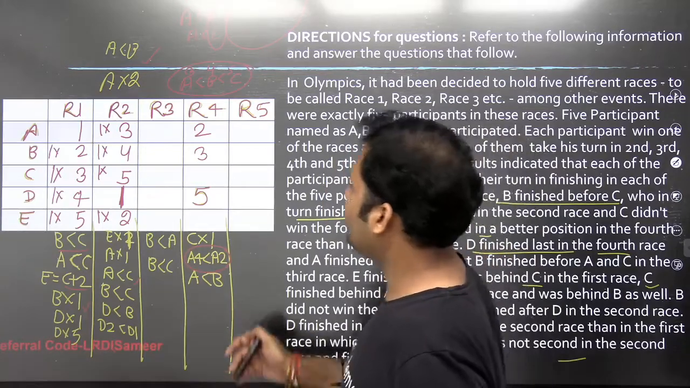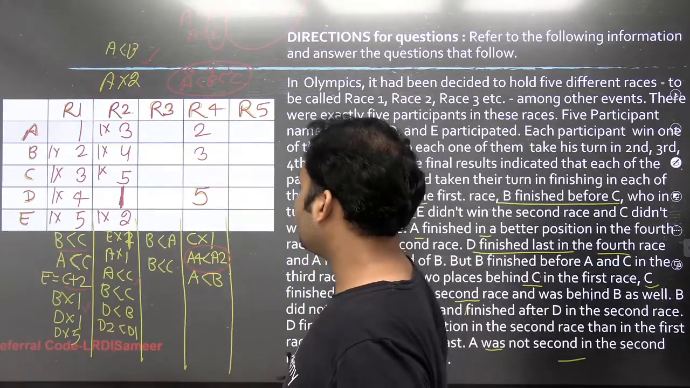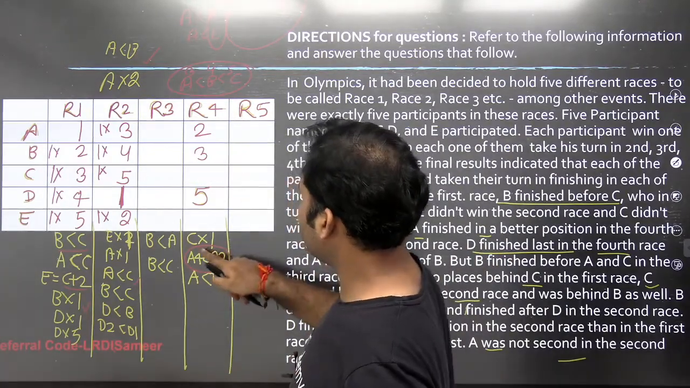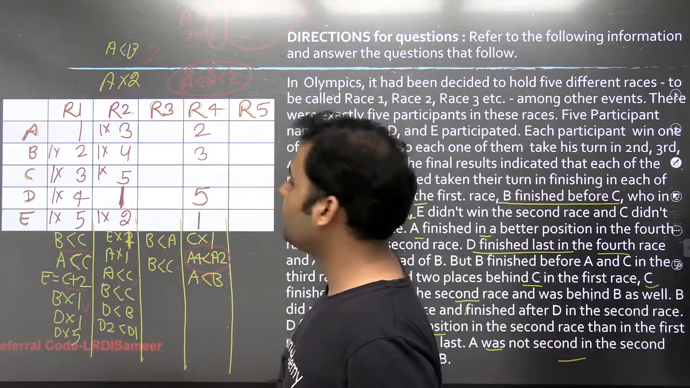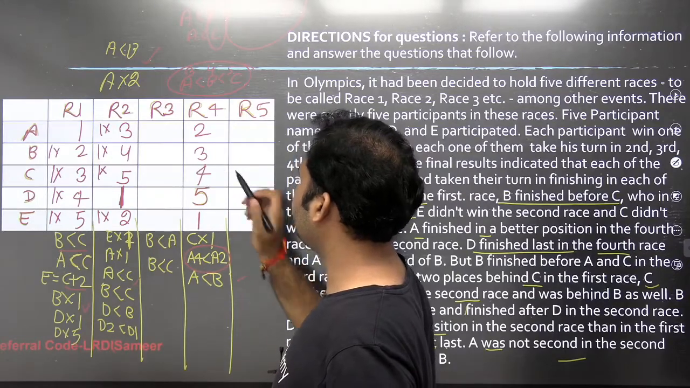Now you see that 2, 3, 5, these are the values that we have already filled. C has not been given rank 1 here. So E will be given rank 1. So the rank left for C will be 4 here.